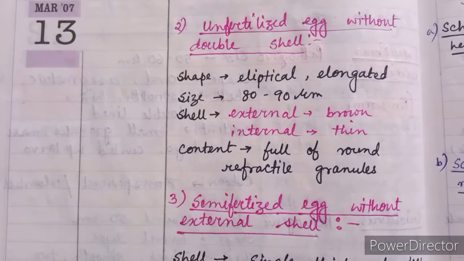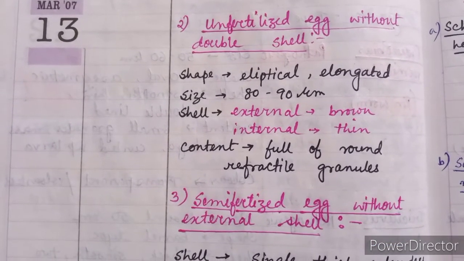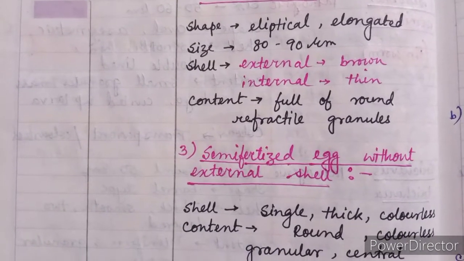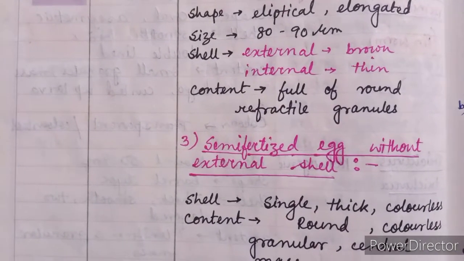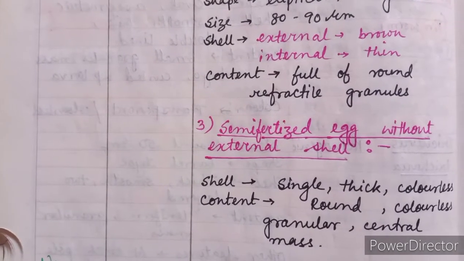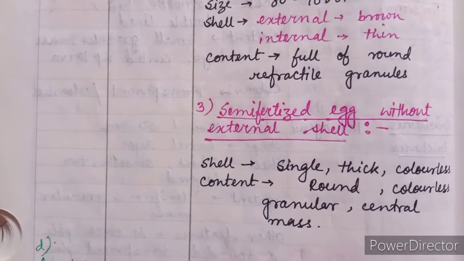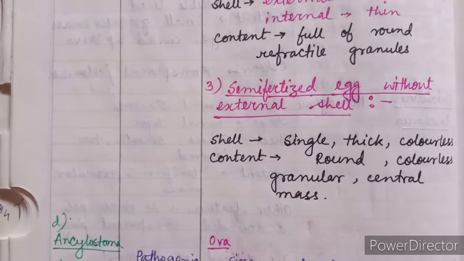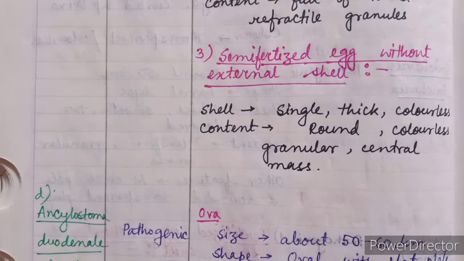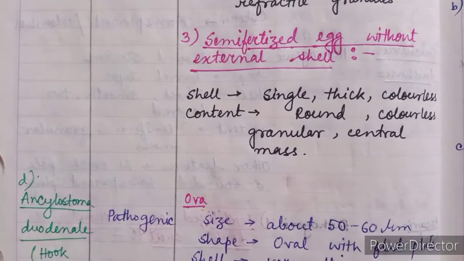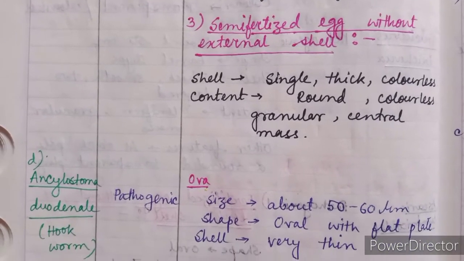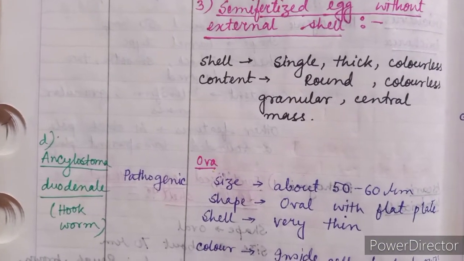The second category is unfertilized egg with double shell. Its shape is elliptical, elongated, size 80 to 90 micrometer. External shell is brown in color and internal shell is very thin. Content full of round refractile granules. The third category is fertilized egg without external shell. Shell is single, thick, colorless. Content round, colorless, granular central mass.